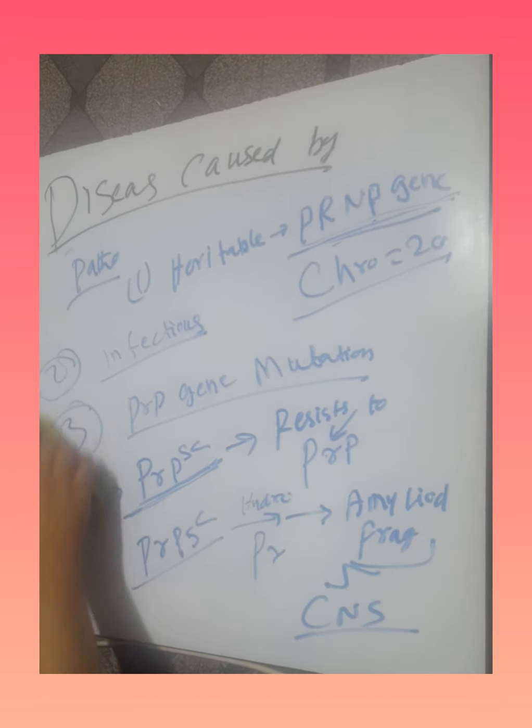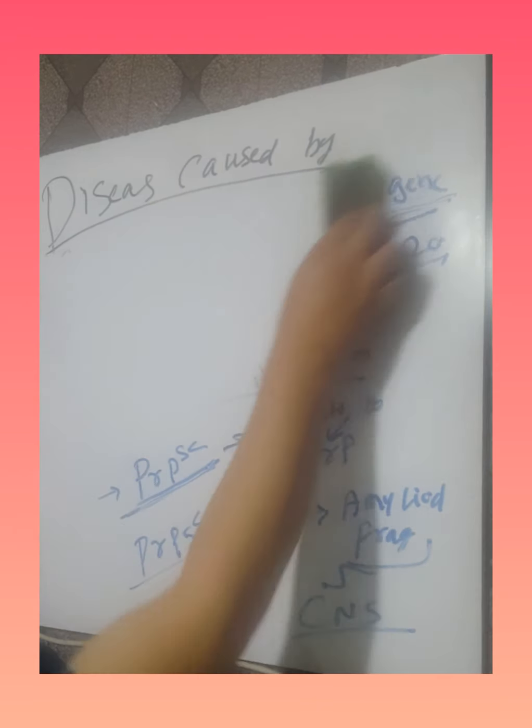When the amyloid material is present, it is because the PrPSc hydrolyzes the prion protein, and when this prion protein is hydrolyzed, it changes into fragments of the amyloid, and when amyloid accumulates it causes toxicity to the brain.